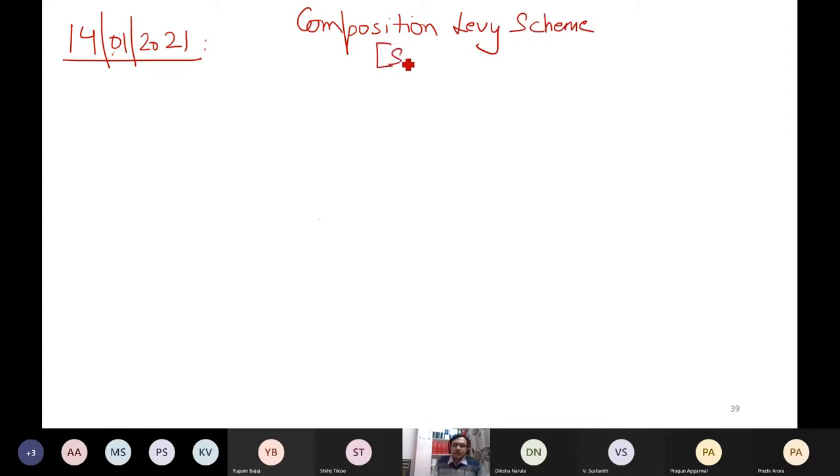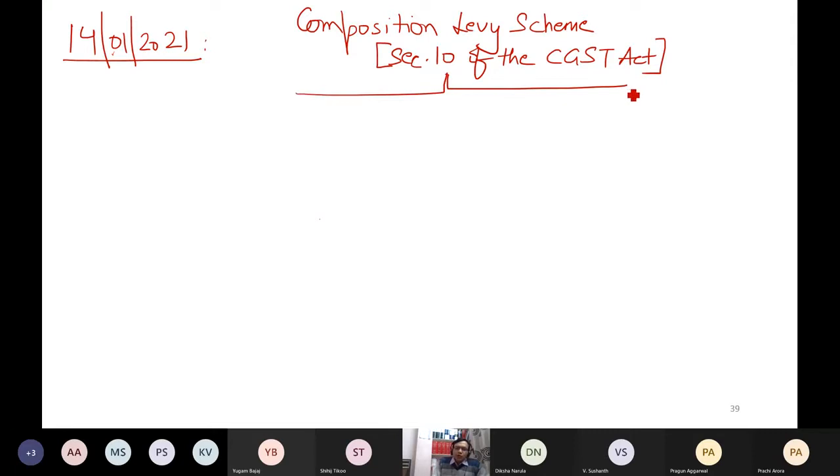It is section 10 of the CGST Act. Now, there are two cases of this scheme. One is known as the normal case and one is known as the special case.